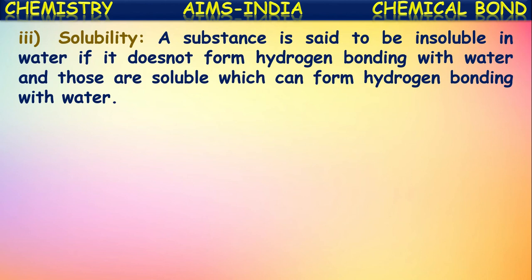Generally we say polar substances are soluble in water, non-polar substances are insoluble in water. But there are some substances which are non-polar in nature but soluble in water. For example, organic substances like sugar, urea, glucose are actually non-polar covalent substances.